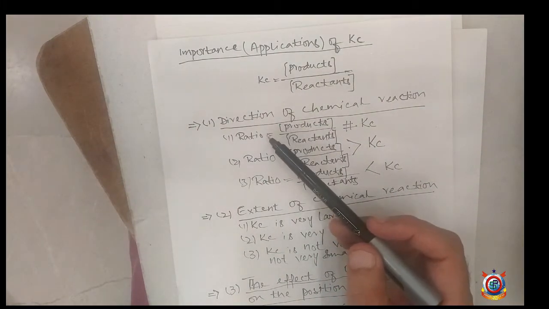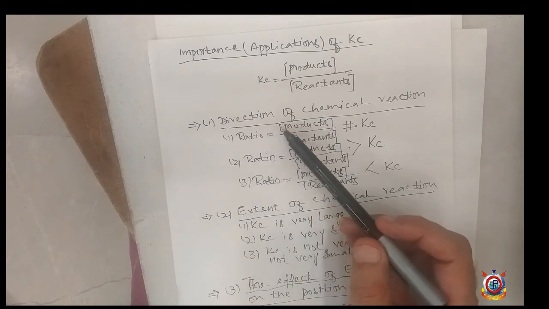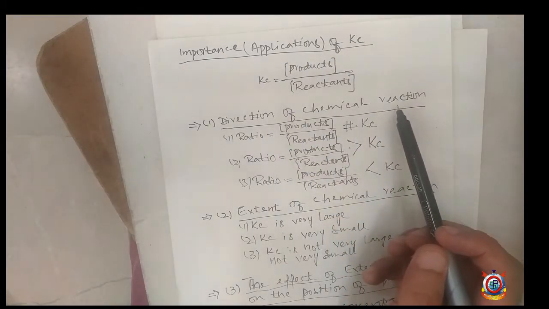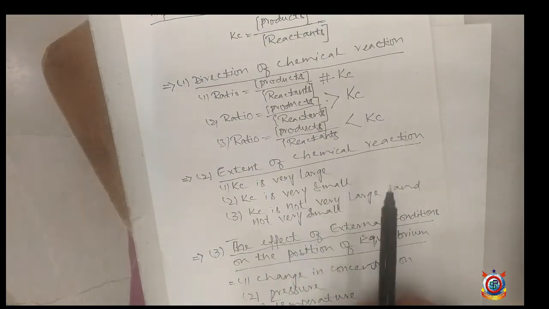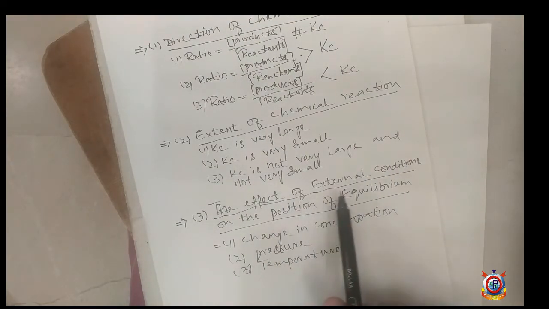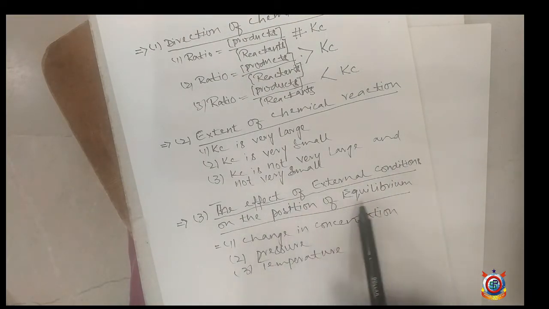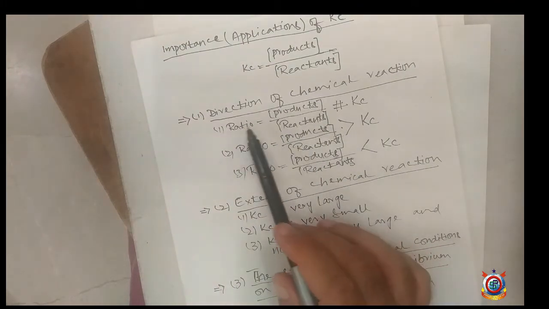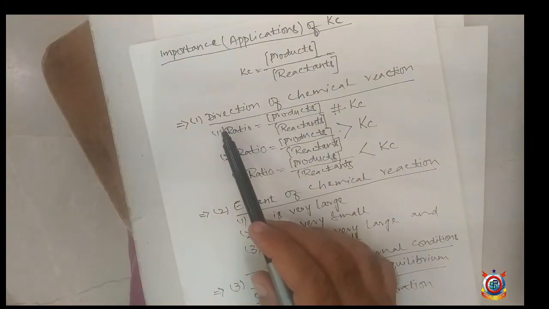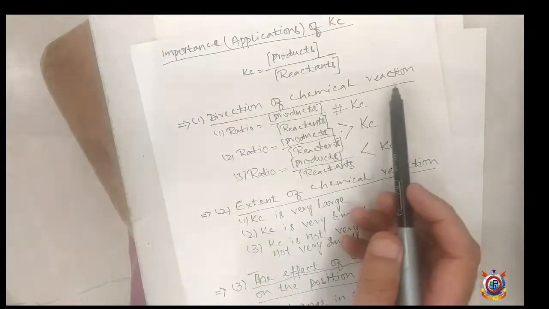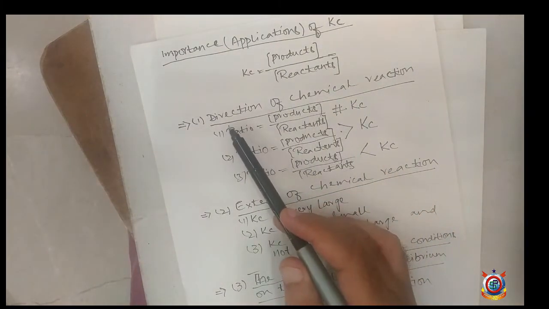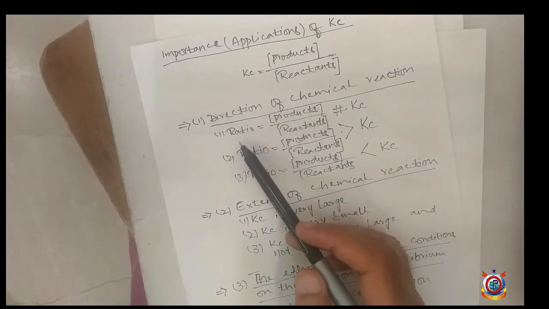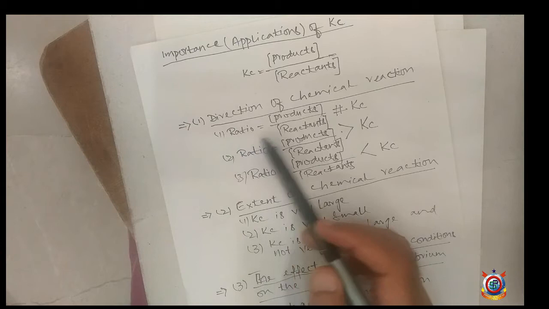First prediction, or first importance of equilibrium constant, it shows the direction of chemical reaction. The second one is the extent of chemical reaction, and the third one is the effect of external conditions on the position of equilibrium. Let's come to each importance one by one. First importance, direction of chemical reaction. The direction of chemical reaction has three possibilities.